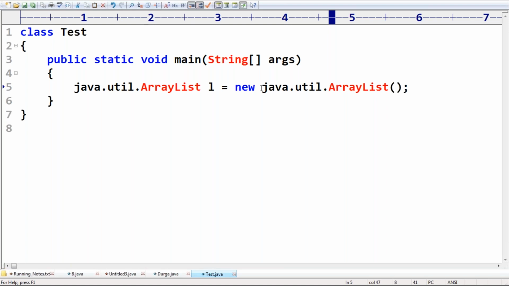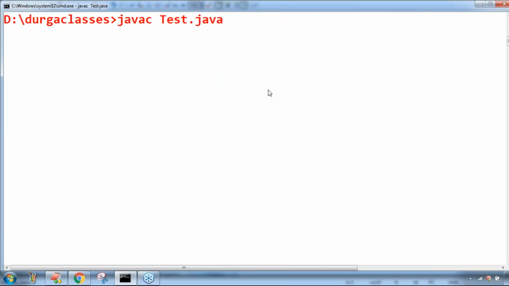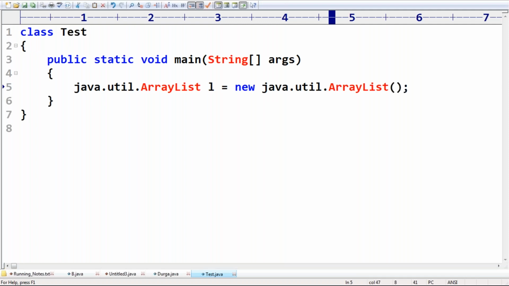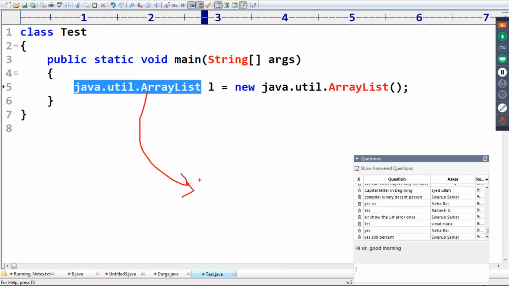Hey, I'm using ArrayList from the java.util package, man. Happily the code is going to compile, no issue at all. If the compiler raises any error, I will give it a piece of my mind. Yes, happily the code compiles fine. So we can solve this compile time error by using the fully qualified name. Remember this one, sir, it is the fully qualified name. By using the fully qualified name, we solved this problem, sir.